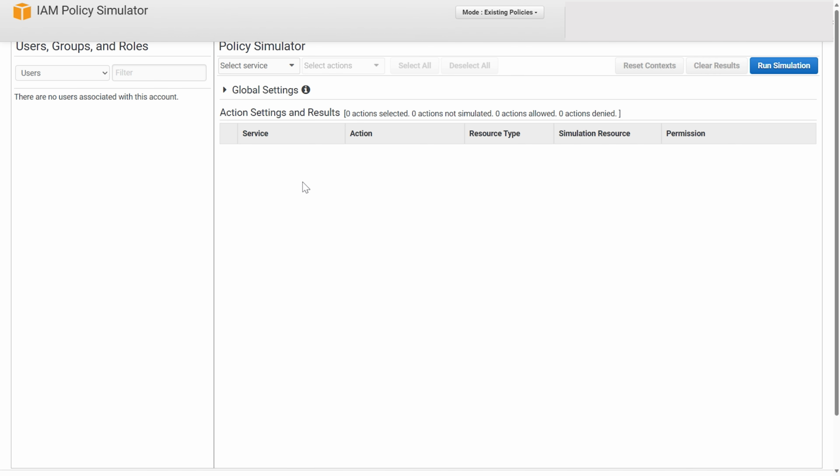Now we're not going to really go into this particular feature in this video, but there is something called IAM Policy Simulator, where you can actually simulate the policies that you want to apply to groups or users or whatever the case is, so that you can see what's actually being applied.